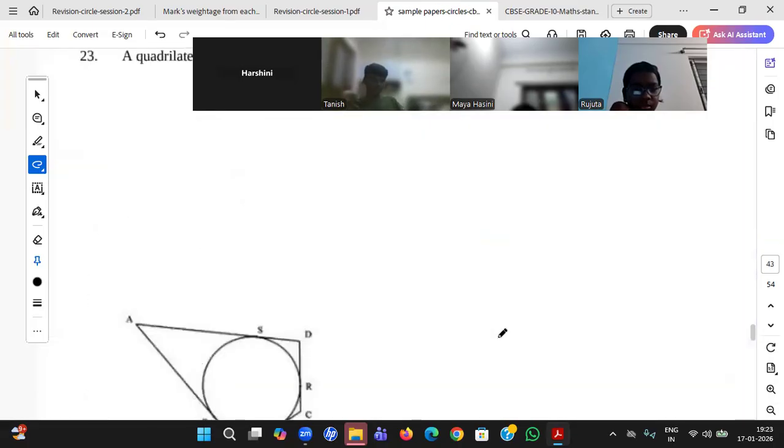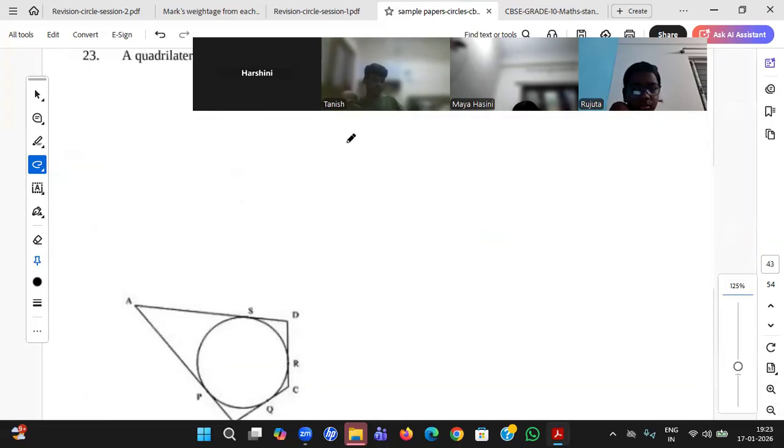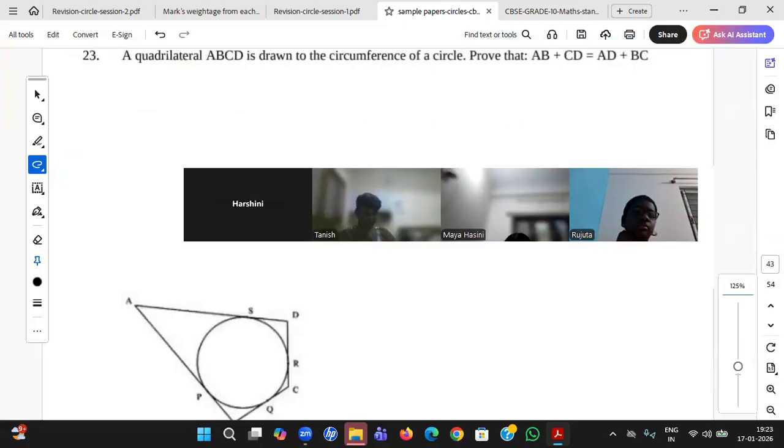You know it. Okay, students, I think we can stop here. Please go through some of the questions if you still want to have confidence. Next session we are starting areas related to circles. I'll give a quick revision of half an hour. It's a very easy chapter, areas of circles. There is a 5-mark question, and 1 MCQ. So you can get around 6 marks from this particular chapter. Yeah, that's all from my side.